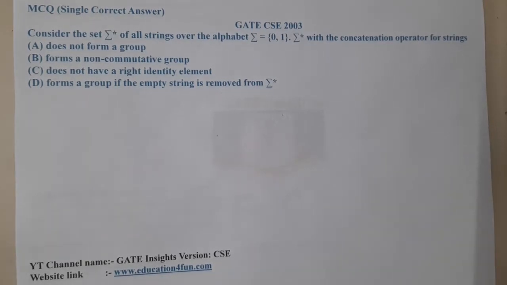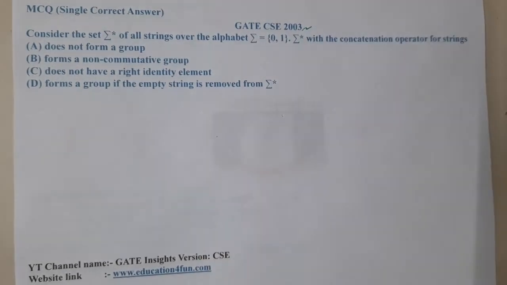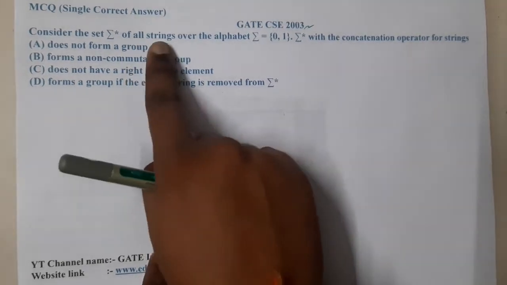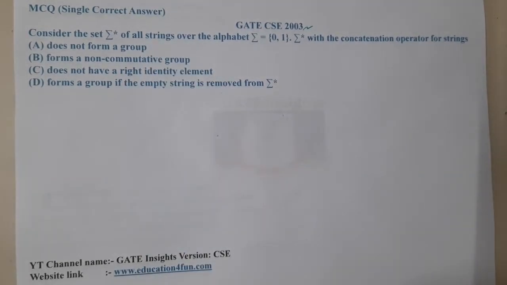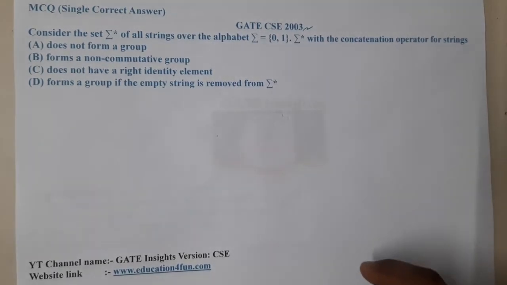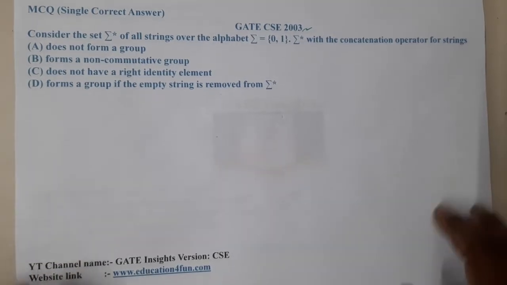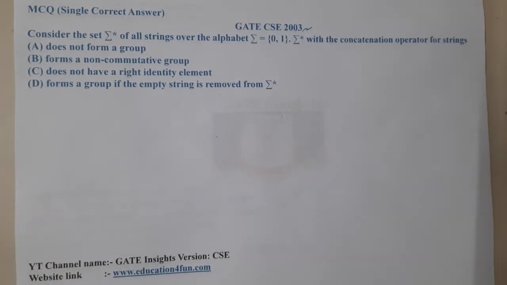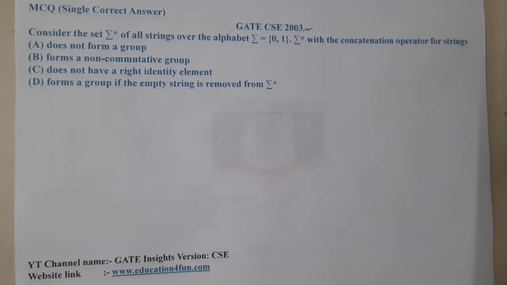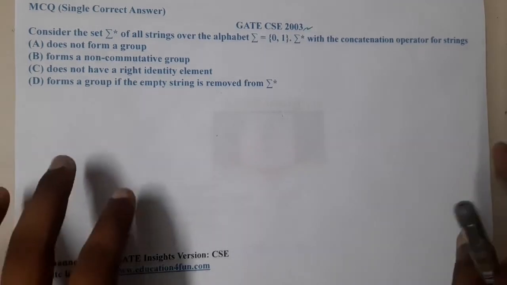This question belongs to GATE CSE 2003. The given question is: consider the set Sigma star of all the strings over the alphabet Sigma = {0, 1}, with the concatenation operation of strings. Option A says that it does not form a group. Option B says that it forms a non-commutative group. Option C says that it does not have a right identity element. Option D says that it forms a group if the empty string is removed from Sigma star.